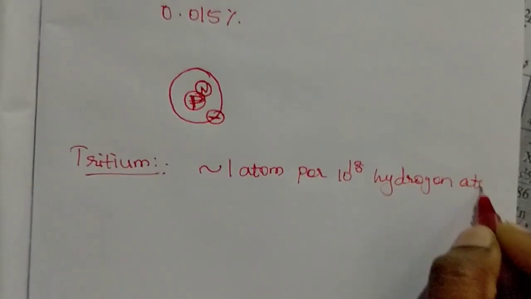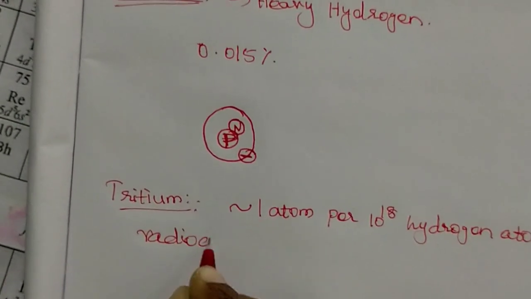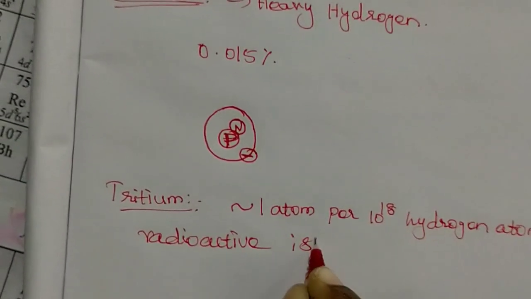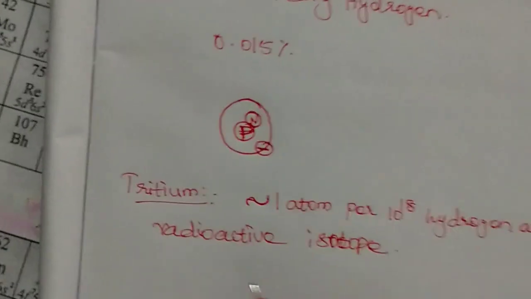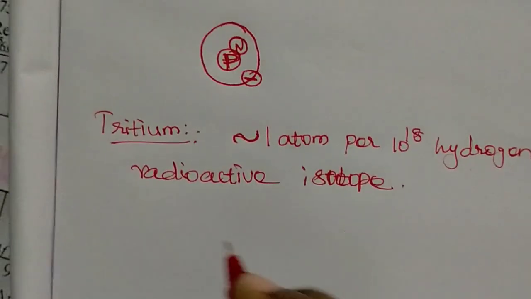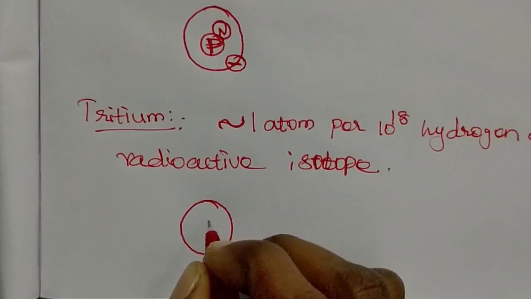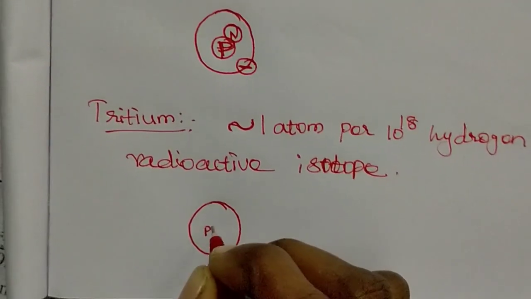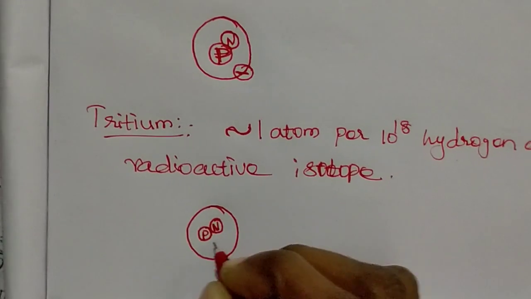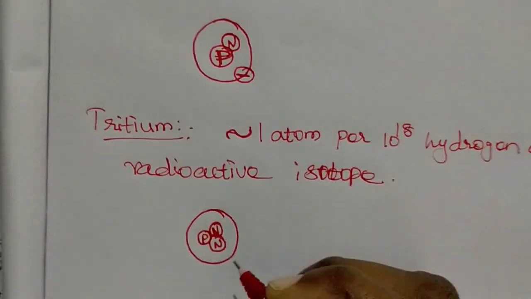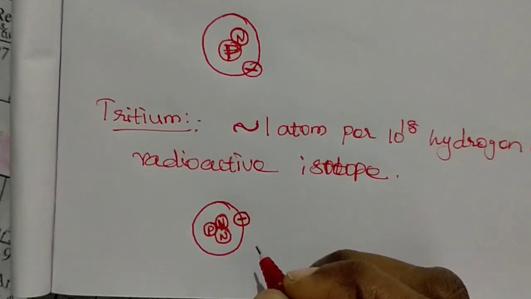So it is a trace amount isotope. Structure of this tritium isotope: in the nucleus, it contains 1 proton and 2 neutrons, and in the orbit it contains 1 electron.